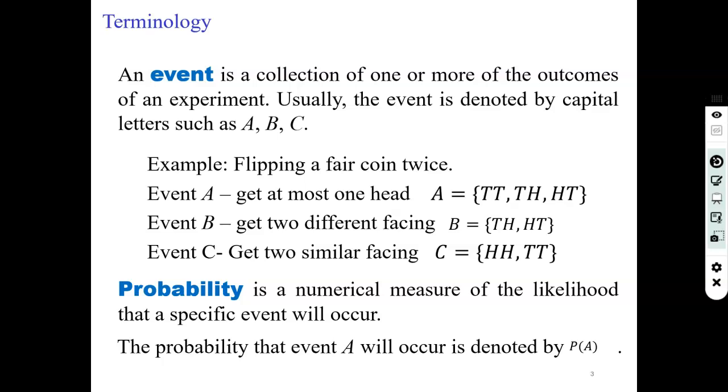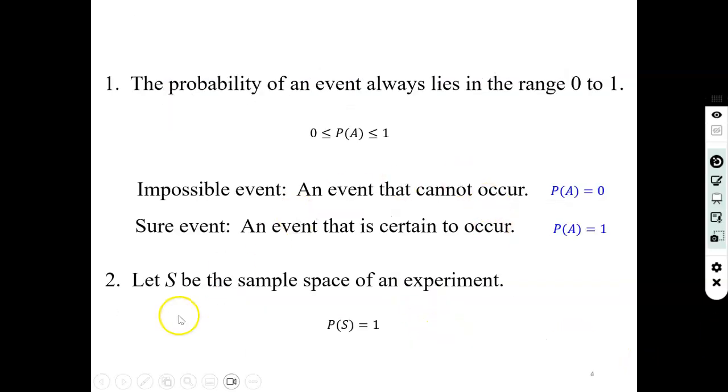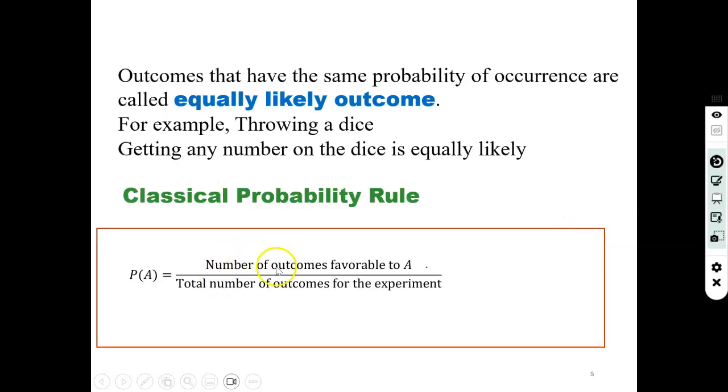The probability that event A will occur is denoted by P(A) and it is given by the number of favorable outcomes divided by the total number of outcomes. Mathematically we can calculate it by this formula, that is, number of outcomes favorable to A divided by total number of outcomes for the experiment.